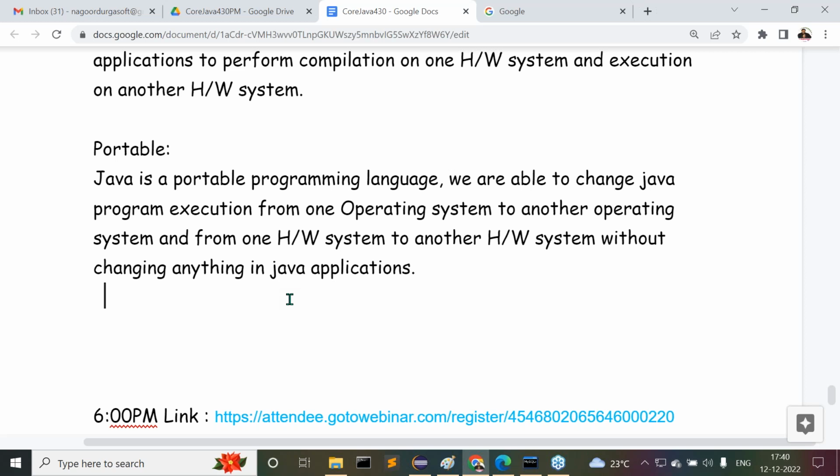This nature, I'm telling you, both platform independent and hardware independent, I combined here. That is nothing but a portable programming language.